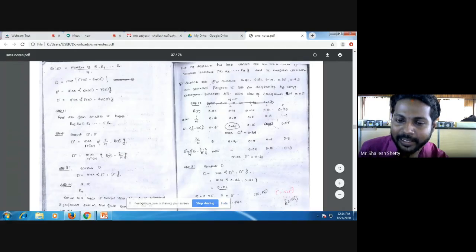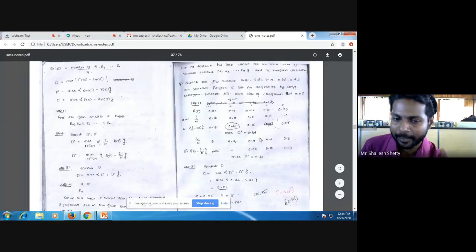Now to find D minus, the formula is reverse. Previous was i by n minus Ri. Here it is Ri minus i minus 1 by n. So 0.05 minus 0, 0.05 only. 0.14 minus 0.2 is again a negative value, so no need to calculate, put a dash. 0.44 minus 0.4 gives me 0.04. 0.81 minus 0.6 gives me 0.21. 0.93 minus 0.8 gives me 0.13. Now again the same way, maximum of D minus. Out of all those values, which is maximum? 0.05, 0.04, 0.21, 0.13. It is 0.21.